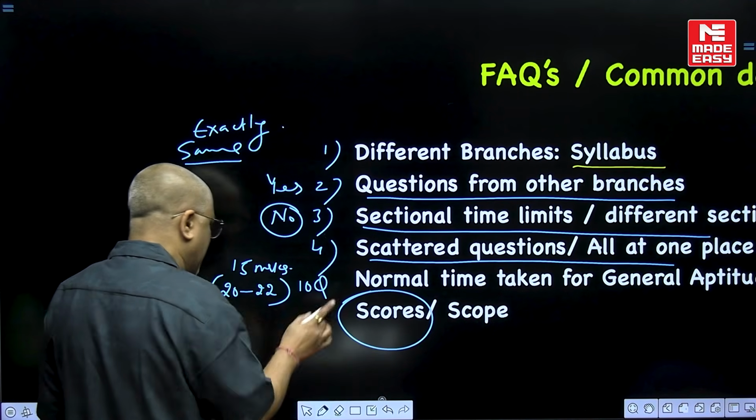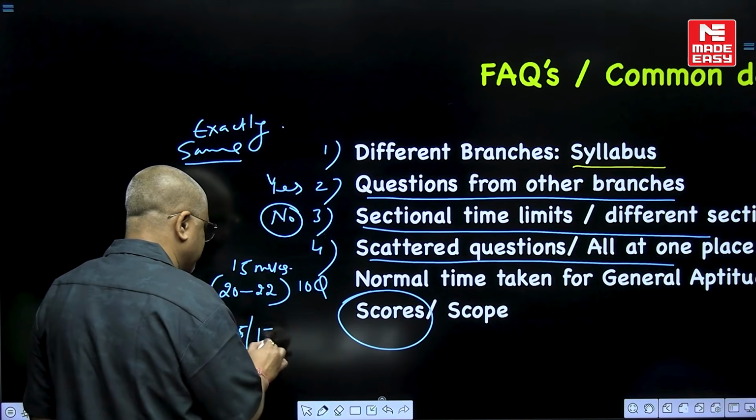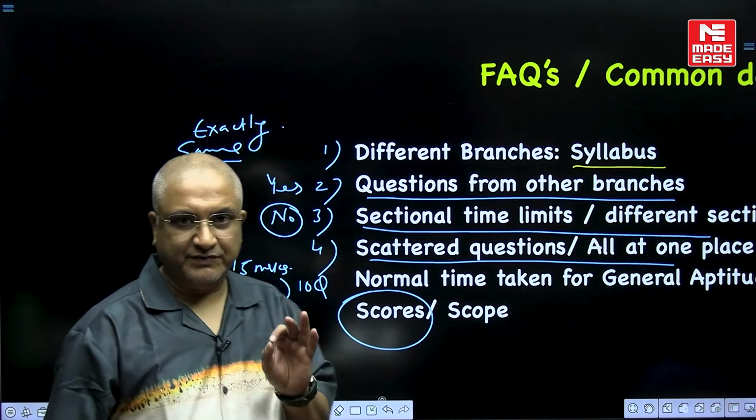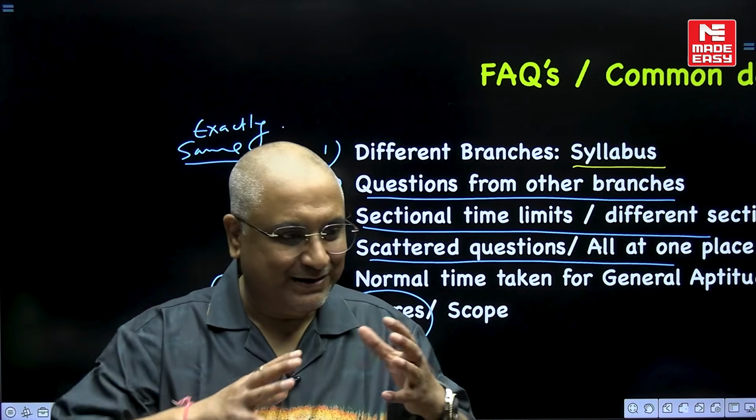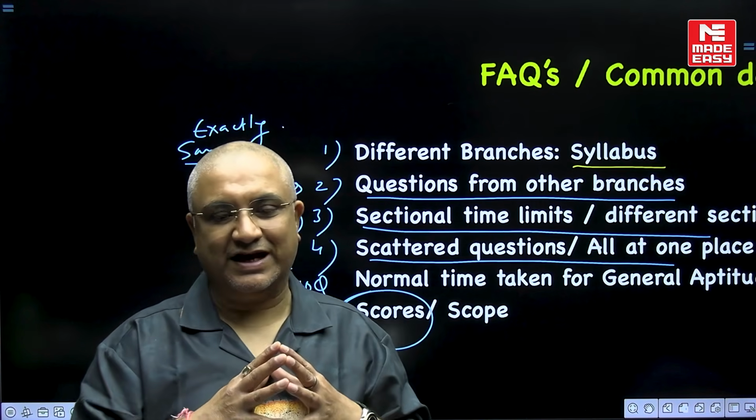Scores. अब यहाँ पे स्कोर की बात कर लेते हैं। 15 on 15 is much achievable, but don't go crazy about it, right? Do not carry any preconceived notion inside your mind.